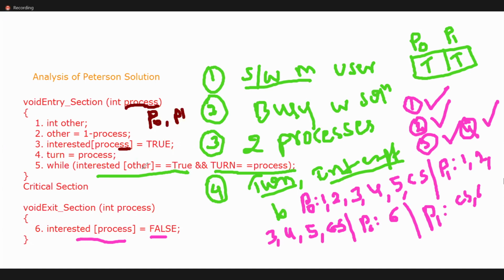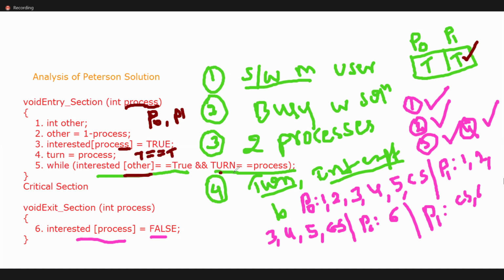Interested of other. Interested of other means what, Amma? Other means P0 or P1? P1. So what is the Boolean variable for other? True. Okay. So true equals true. Okay, condition true.